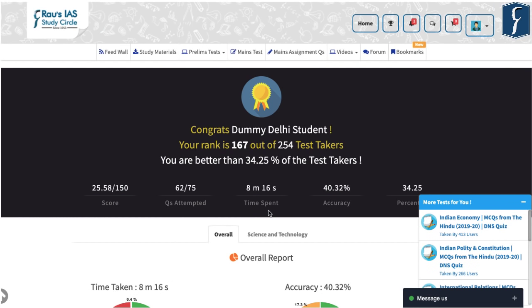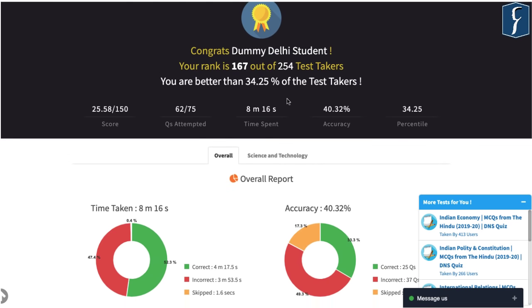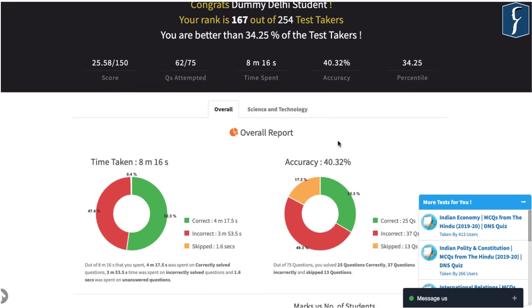The first thing that you will notice the moment you open the report is that it tells you the kind of rank that you have scored out of the total number of people who have taken the test. It also tells you about the number of questions attempted, how much time you have spent, and what is your accuracy rate. At the same time, it also tells your percentile in this particular test.